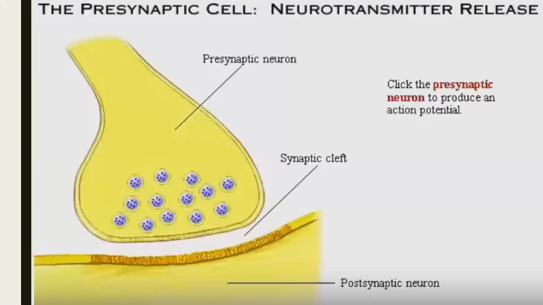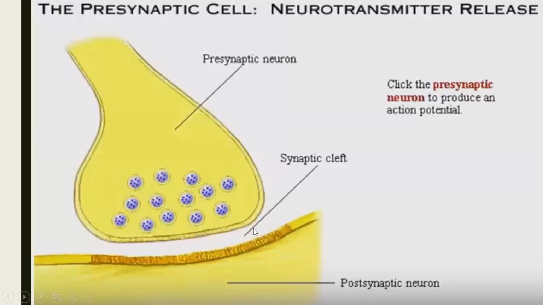Correct? Now here we are able to see a yellow color structure, a big one. Correct? This is nothing but the axon terminal of the presynaptic neuron. Okay? And the small purple color packets which you are able to see are our neurotransmitters.